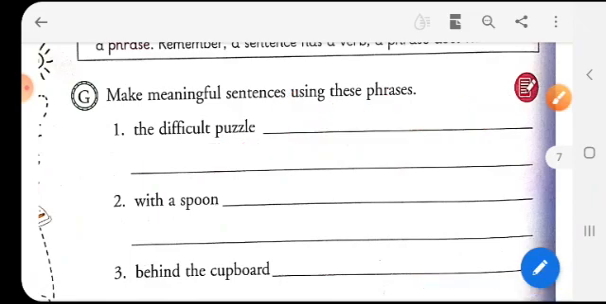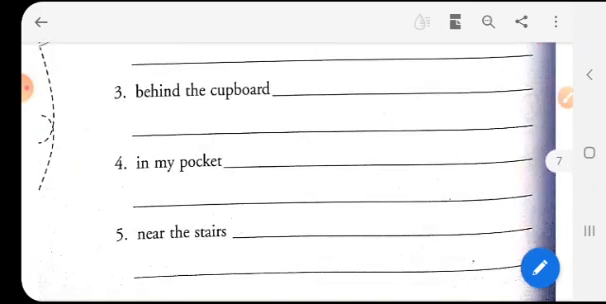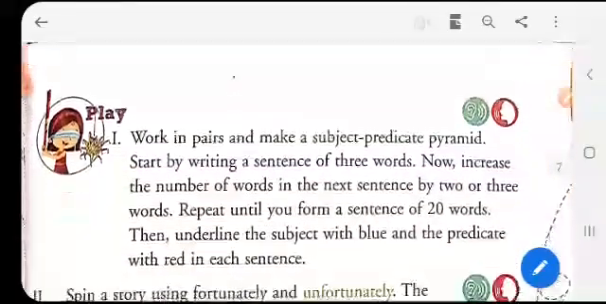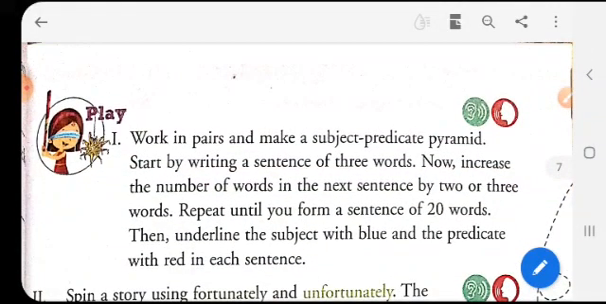It is with a spoon, behind the cupboard, in my pocket, near the stairs, and this is all for a phrase.